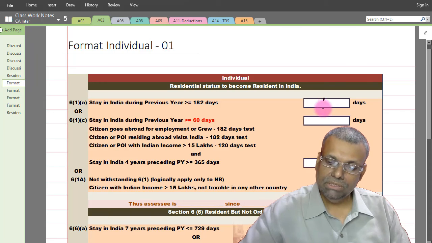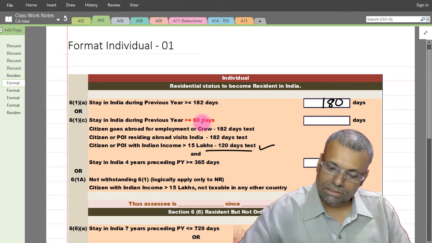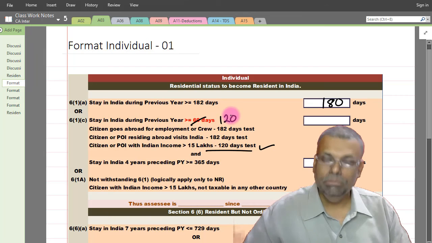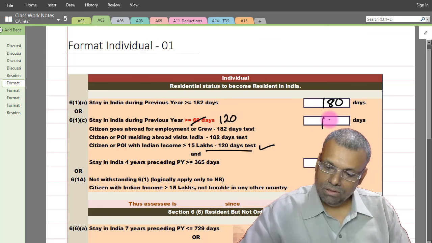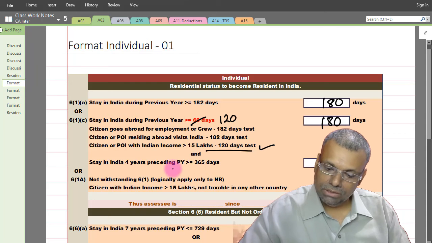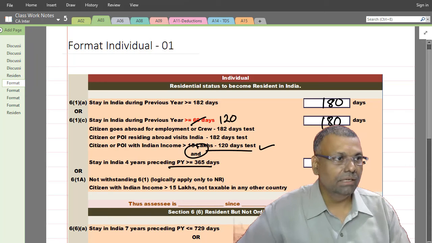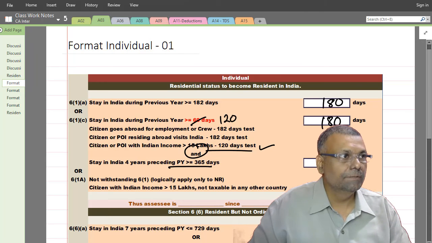His previous year number of days stay is 180. This 120 days will be substituted because Indian income is more. Previous year stay is 180. The last 4 years preceding condition is 300. That is already given to us in the question.